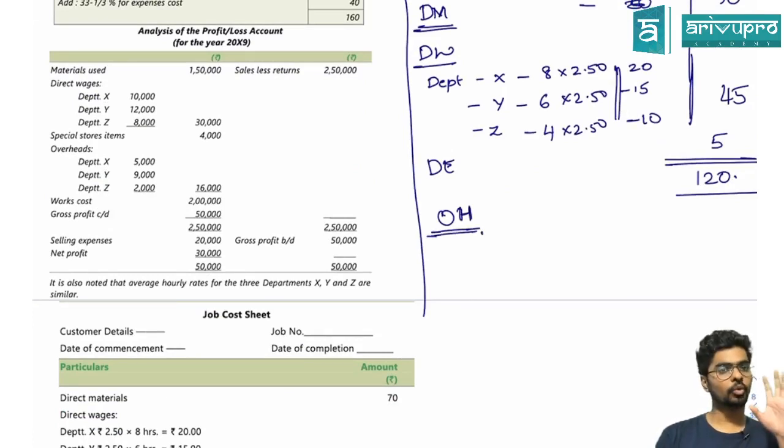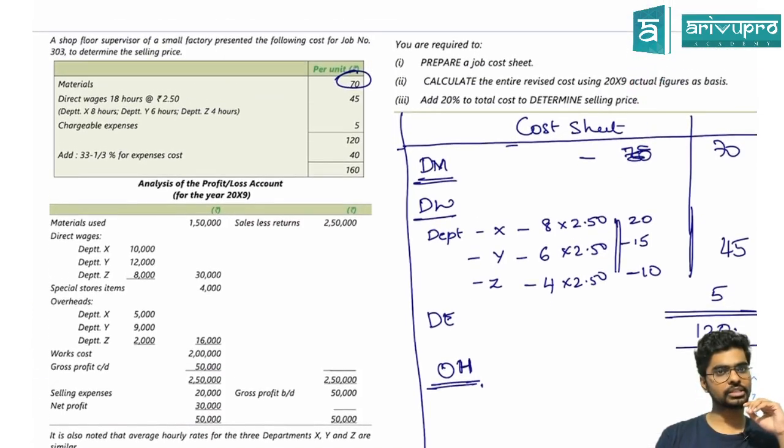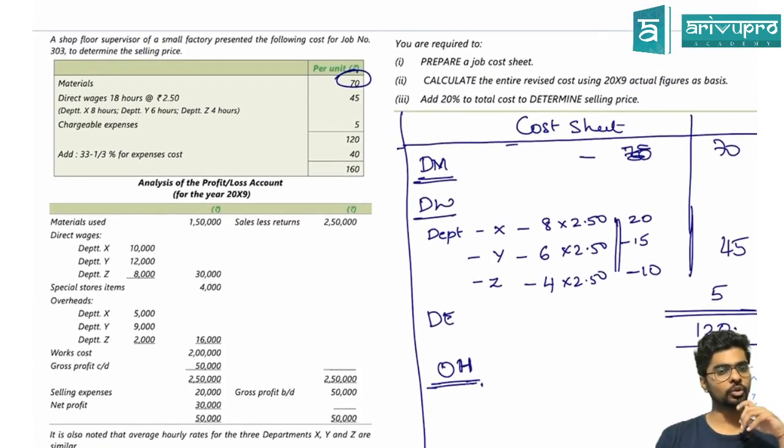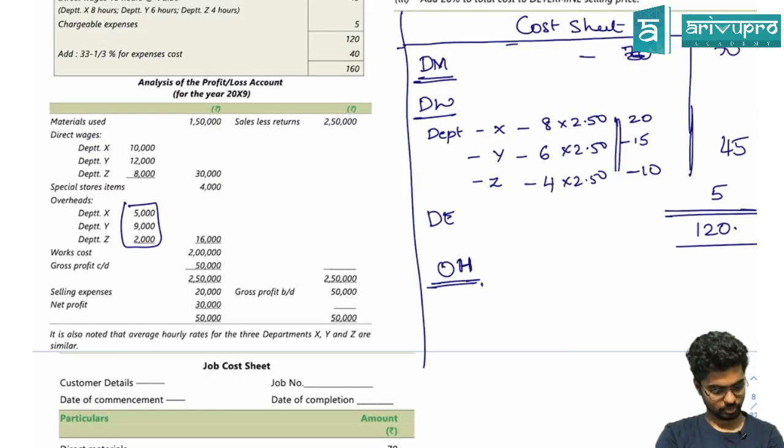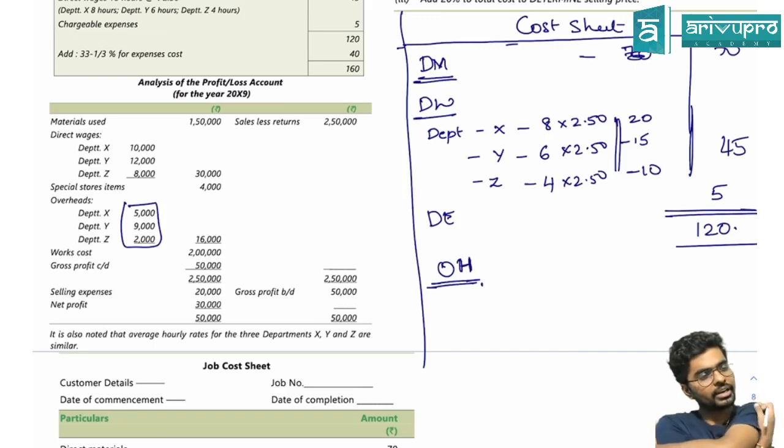Overheads. Just see the question, is there anywhere I can get any clue about the overheads?